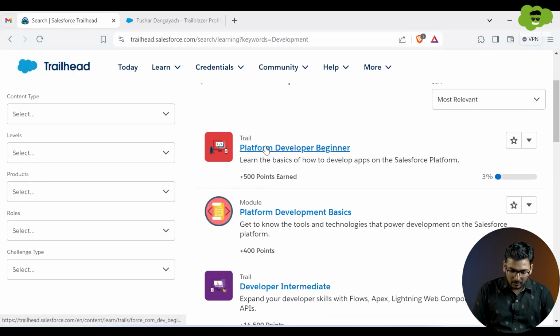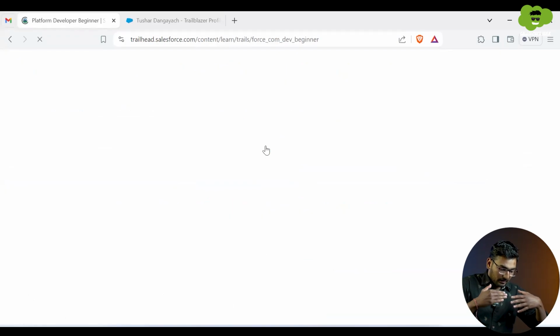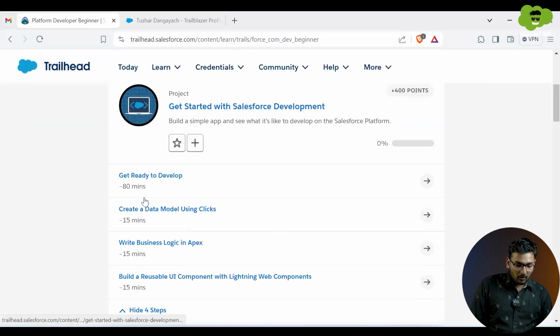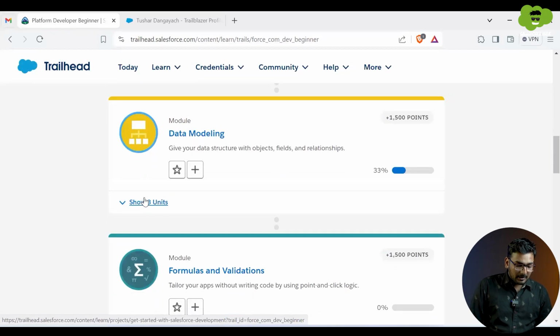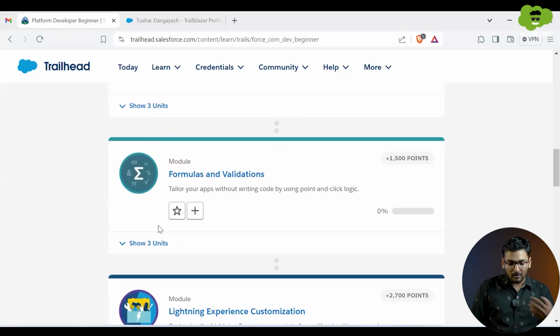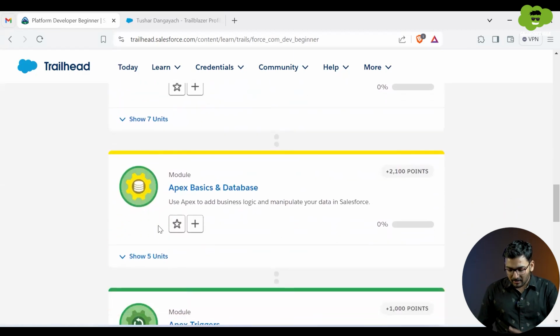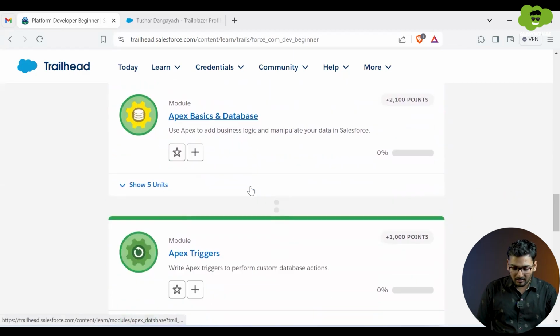You can do this particular trail itself, which will provide you what all modules you need to do step by step. If you have already done the admin part, then some of the modules inside this will be already completed, and then you can start ahead with the Apex basics part, database.